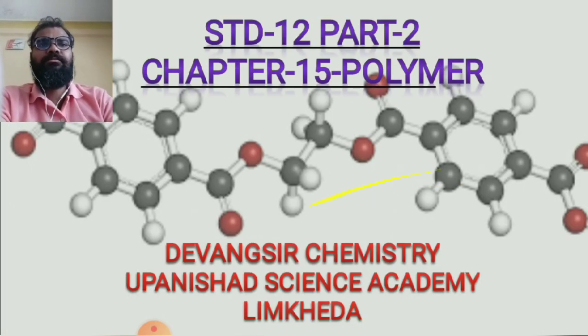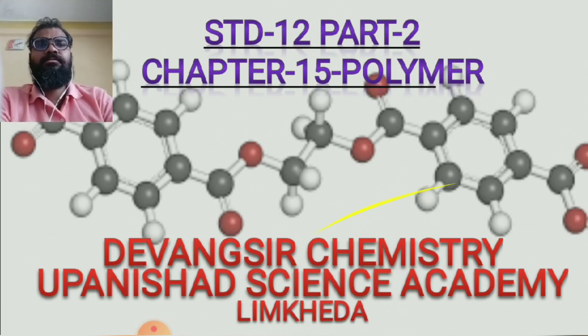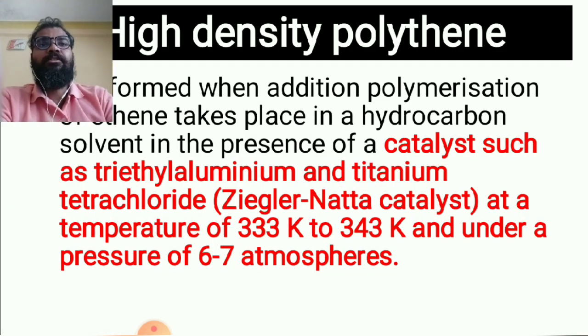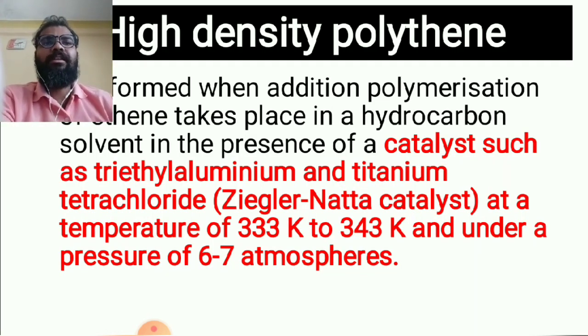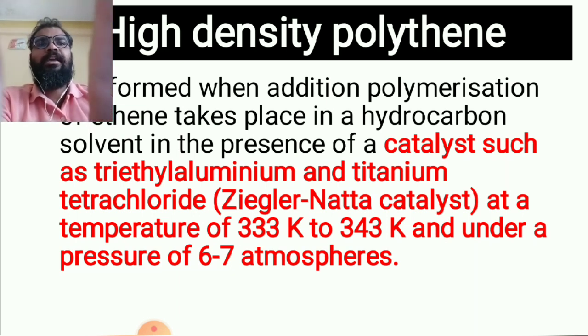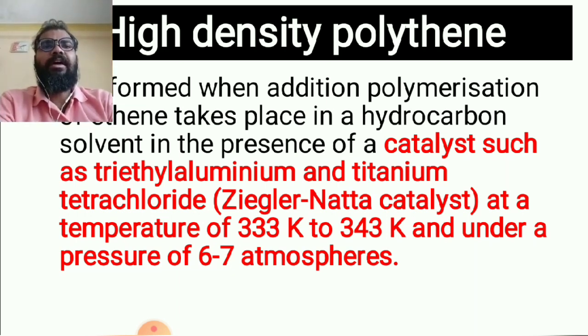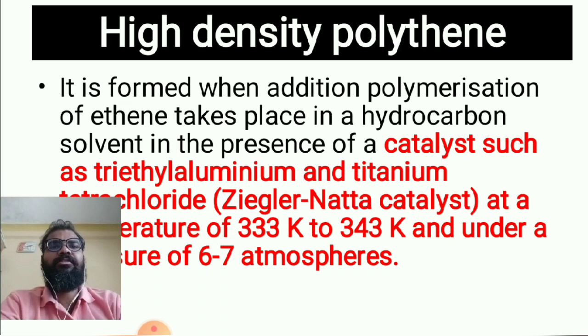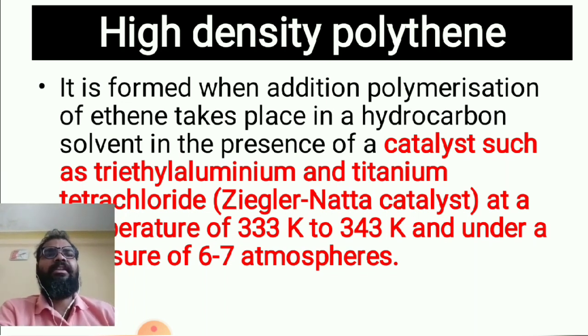So first we are going to do high density polythene, called HDP. It is formed when addition polymerization of ethene takes place in a hydrocarbon solvent in the presence of catalysts such as triethyl aluminum and titanium tetrachloride, which together are known as the Ziegler-Natta catalyst.